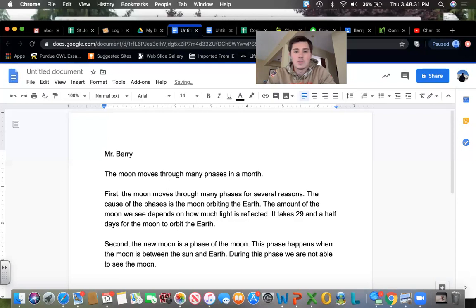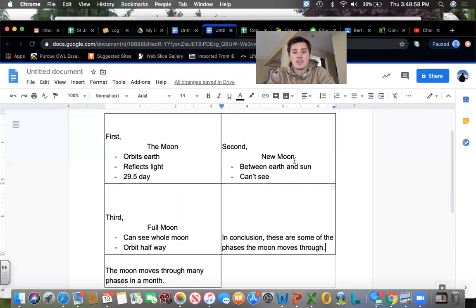Now, like I've told you before, I want to try to hit 3 details per paragraph. This one, however, doesn't give us enough. The passage didn't give us enough details for that. So we're good with our 2 details, the phase being between the sun and the earth, and that during this phase we cannot see it. So we're done with this paragraph. You can go check off can't see and go to our 3rd paragraph.